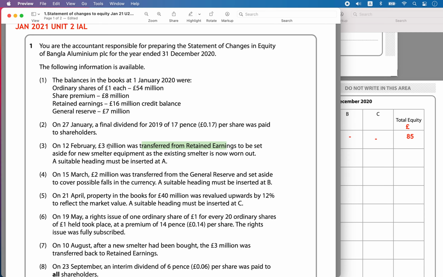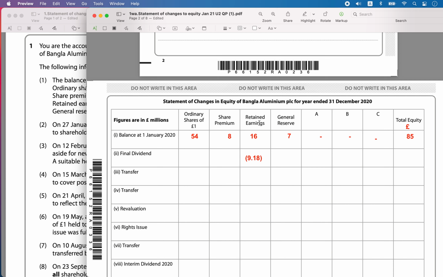Now this is a transfer of about 3 million from retained earnings. They have said you have to insert the name for A. What is the name for A you will insert where you are going to replace? So smelter equipment, it must be some capital asset, it is an asset, right? So any smelter equipment will be an asset to the company.